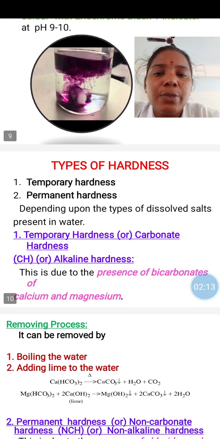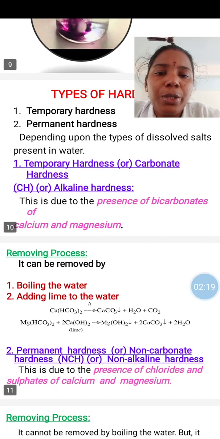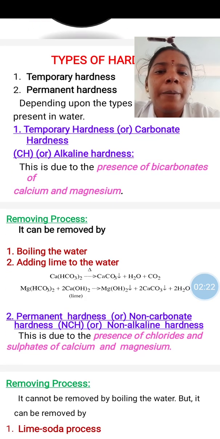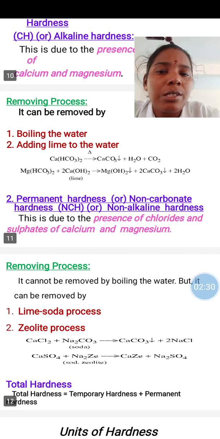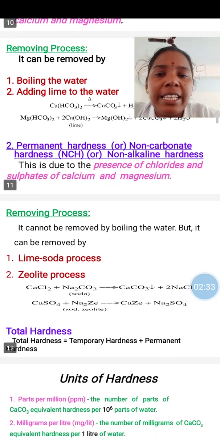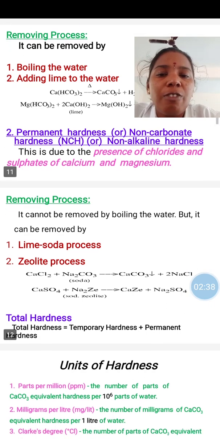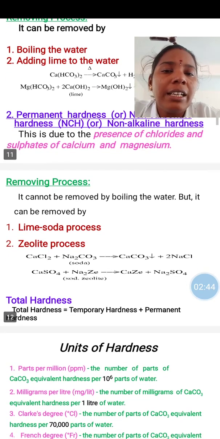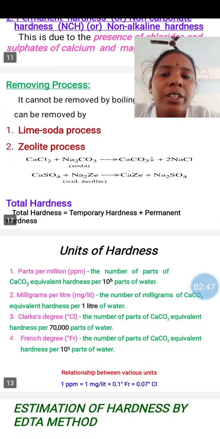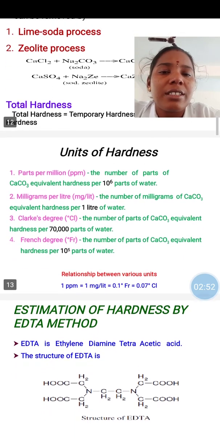Then hardness can be classified into two types, depending on the types of dissolved salts present in water. One is temporary hardness. Temporary hardness means presence of bicarbonates of calcium and magnesium. It can be removed easily by boiling the water and also by adding lime to the water. The second type is permanent hardness. Permanent hardness means presence of chlorides and sulfates of calcium and magnesium. It cannot be removed easily. It can be removed by lime soda process or zeolite process. The total hardness is the sum of temporary hardness and permanent hardness.